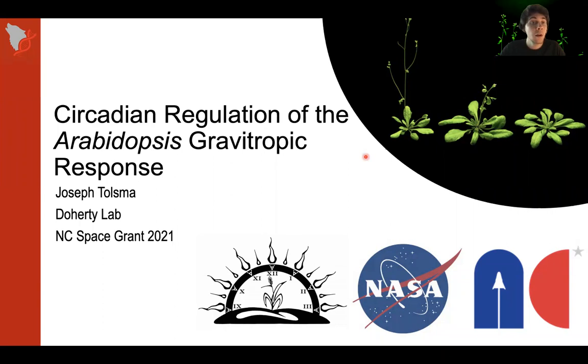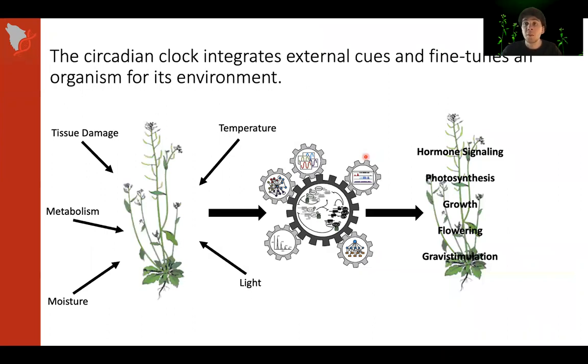I'll be talking about the circadian regulation of the Arabidopsis gravitropic response. The circadian clock is a pervasive regulator of an organism's physiology. In Arabidopsis, virtually the entire transcriptome shows some rhythmic gene expression, while 20 to 25% of the transcriptome are direct targets of the core circadian clock.